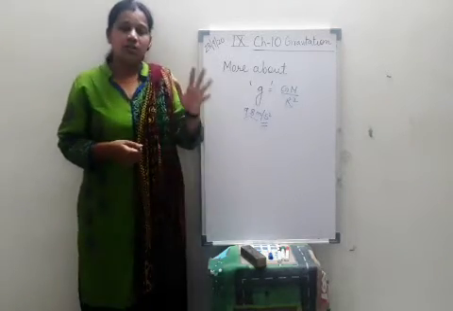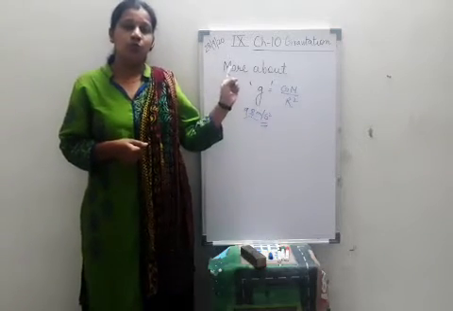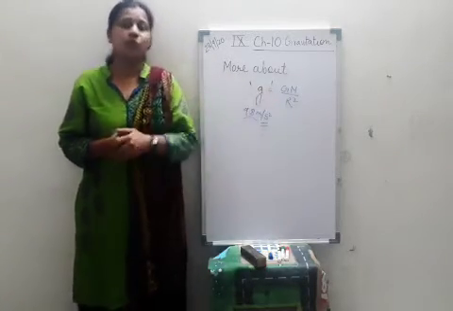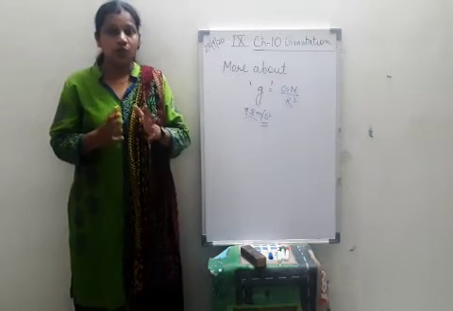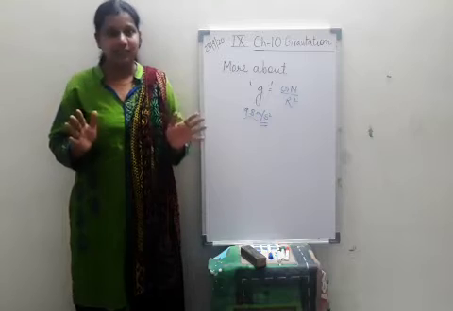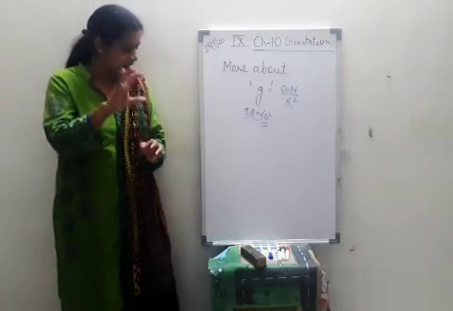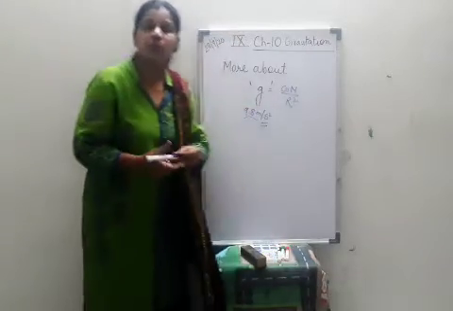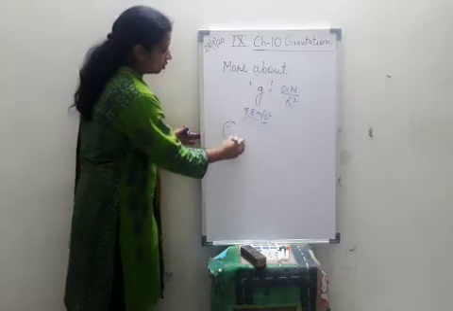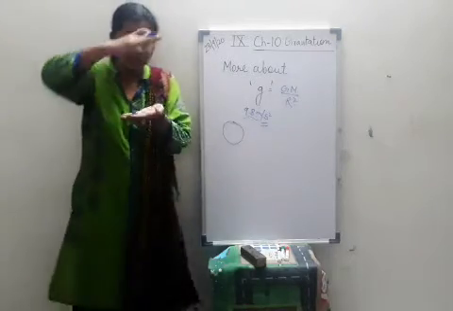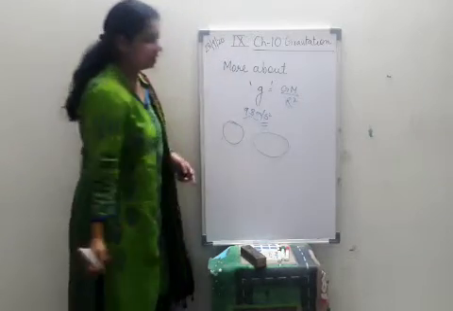Now there's one more important thing about this g. This g value depends on r, the radius of the earth. You know your earth is not a perfect sphere. An example of a sphere is your ball, a perfect sphere. But this earth is not a perfect sphere. What I am drawing is 2D, so it is not a perfect sphere, but it is a little bit flattened. That means it is like this, a little bit.